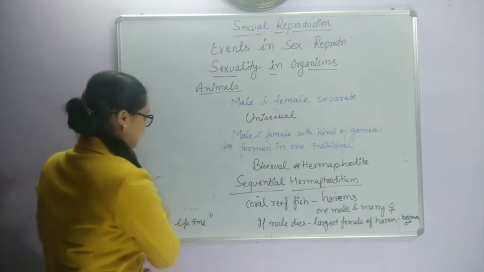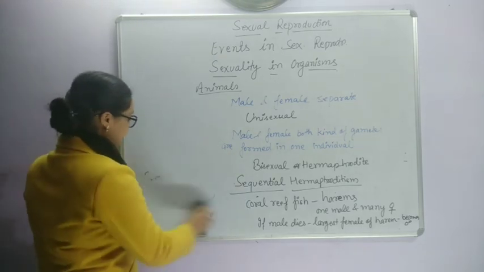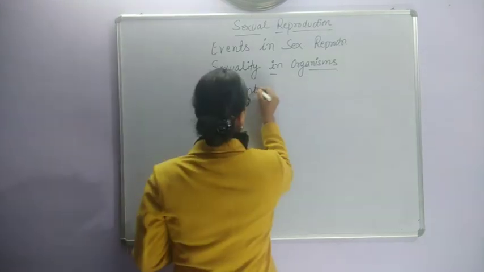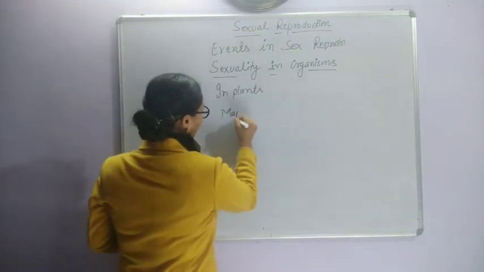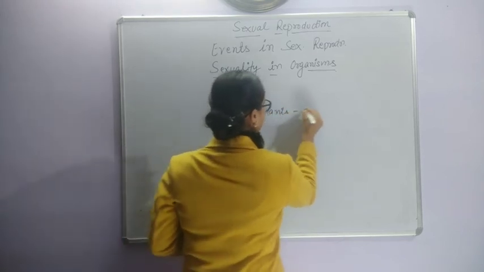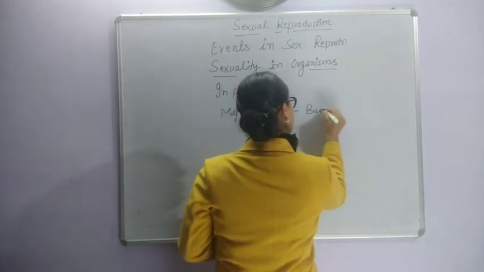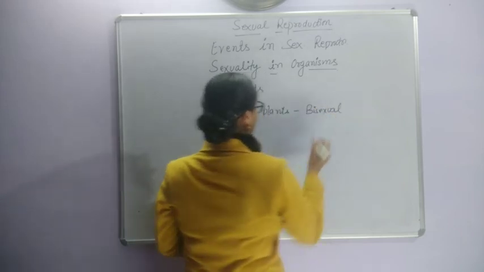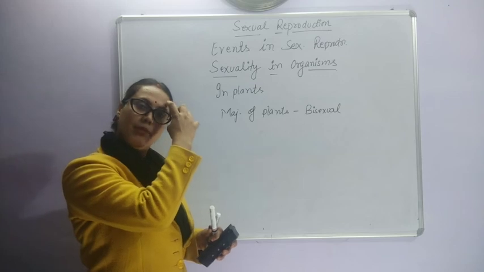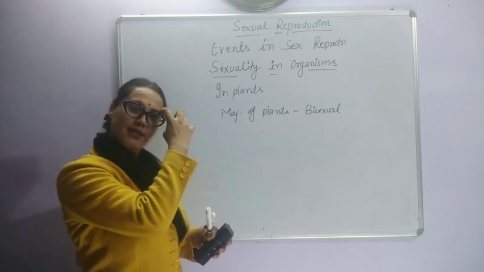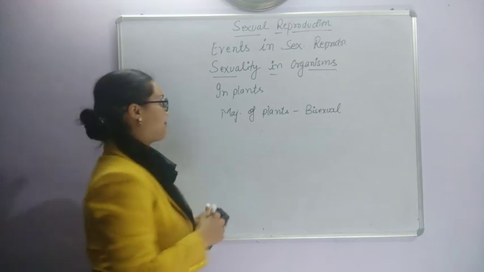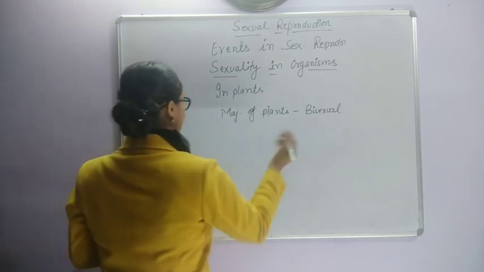Second, we will discuss sexuality in plants. The majority of plants are bisexual. You must have seen the flowers of the majority of plants. In the same flower both parts are present, the female part and the male part. The male part is the anther and the filament, and the female part is the ovary. So the majority of plants are bisexual.